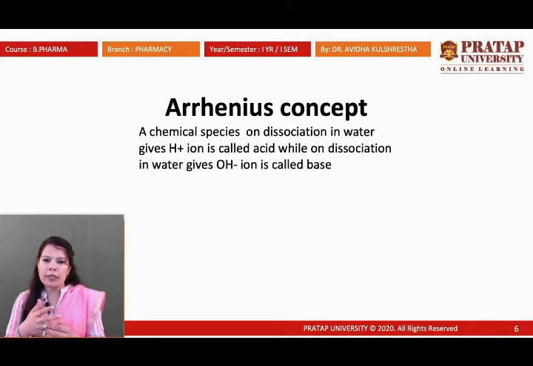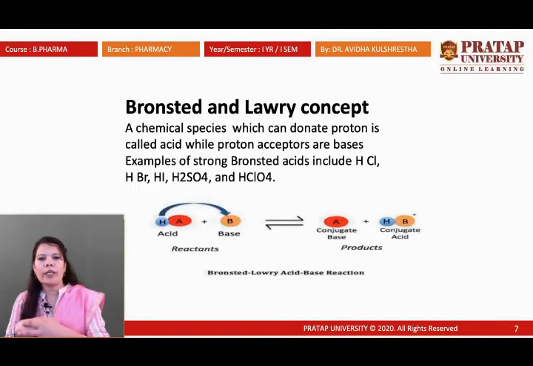The Arrhenius concept has some limitations, because other compounds which do not have H plus ion or OH ion also behave like acids and bases. The concept which overcomes the limitation of the Arrhenius concept is the Bronsted and Lowry concept. The Bronsted and Lowry concept says that a chemical species which can donate a proton is called an acid, while one which can accept a proton is a base. An acid and a base interacting together form a conjugate base and a conjugate acid.